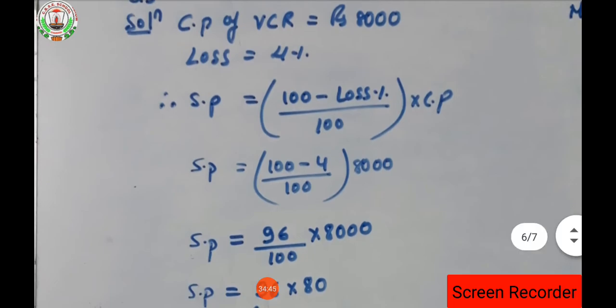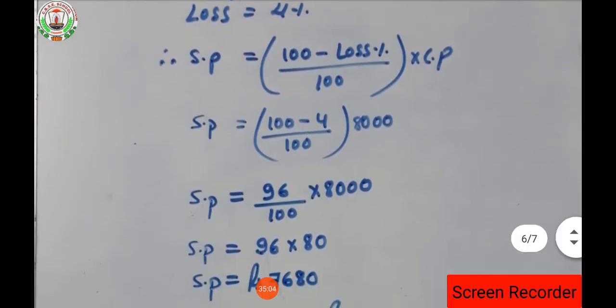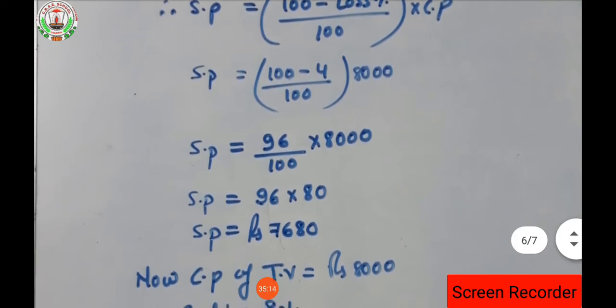Why we are keeping SP here: since in the question it is asking the selling price of VCR, and the cost price as well as the loss percent is given here. That's why 100 minus loss percent into CP upon 100 will be there. Okay. So what is loss percent? Loss percent is 4 here. So 100 minus 4 will be 96 upon 100, into 8000 CP, that means cost price is rupees 8000, isn't it?